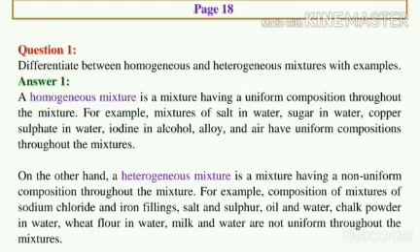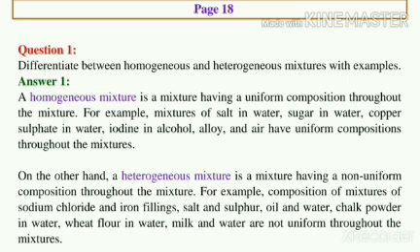So, in short, we can write here, a homogeneous mixture is a mixture having a uniform composition throughout the mixture. For example, mixtures of salt in water, sugar in water, copper sulfate in water, iodine in alcohol, alloys and air have uniform compositions throughout the mixtures.